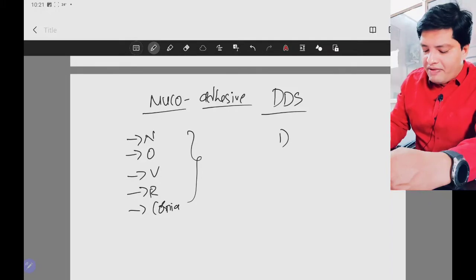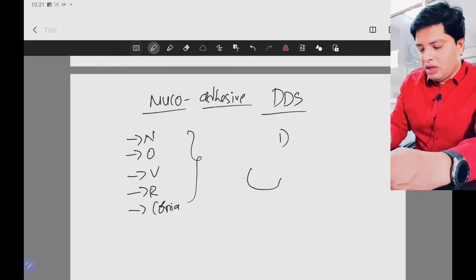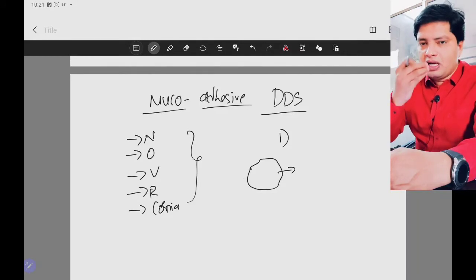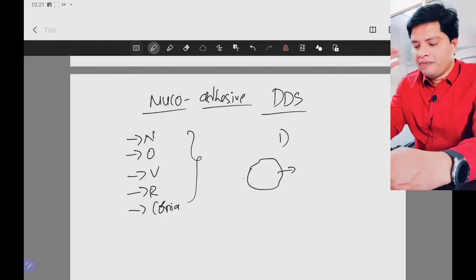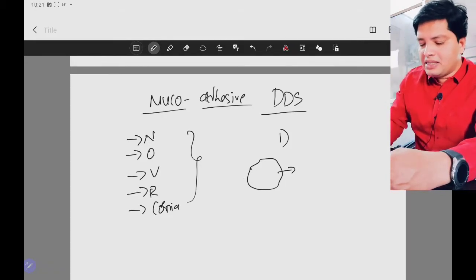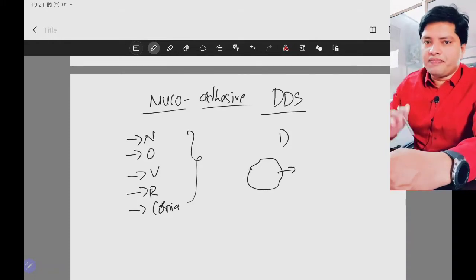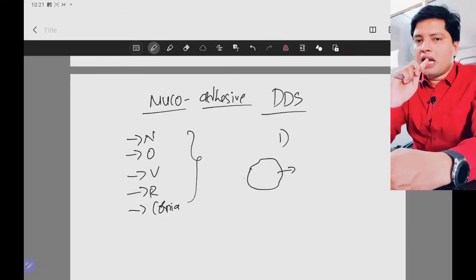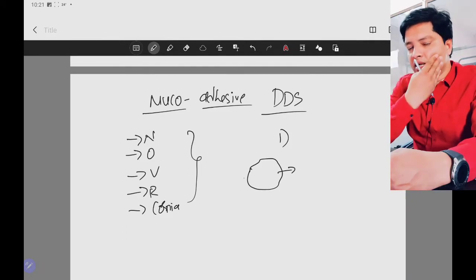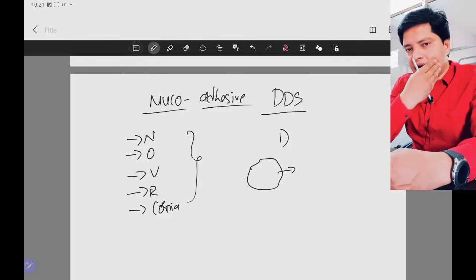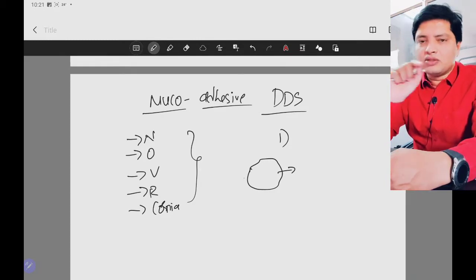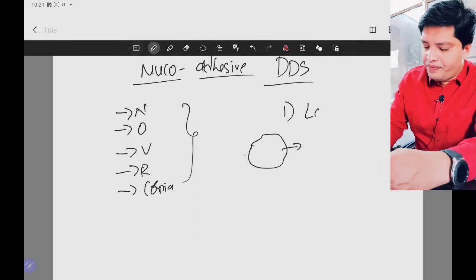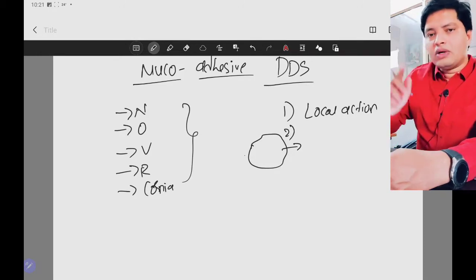Now let's say a person is having a problem in the oral cavity. In the oral cavity you have candidiasis, some fungal infection. Instead of giving the tablet and giving him systemic treatment, I can go for local treatment by designing a mucoadhesive drug delivery system. He will attach that system in the oral cavity, here where he is having candidiasis, and the drug will act there directly. So one is local action. Two, by giving it as a local action, you can bypass.